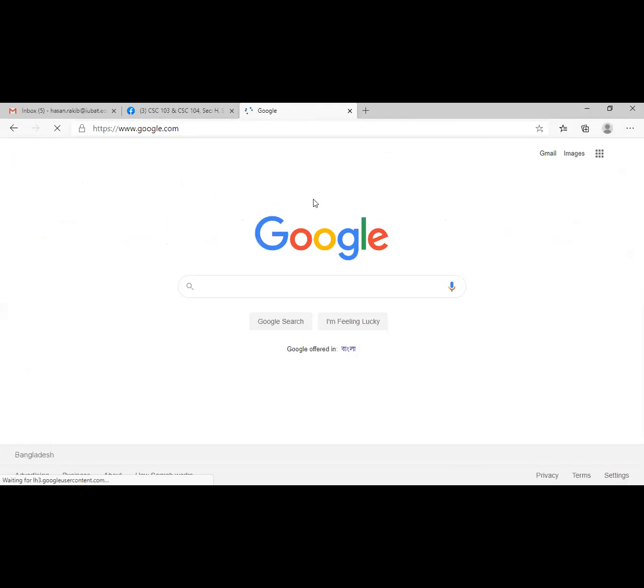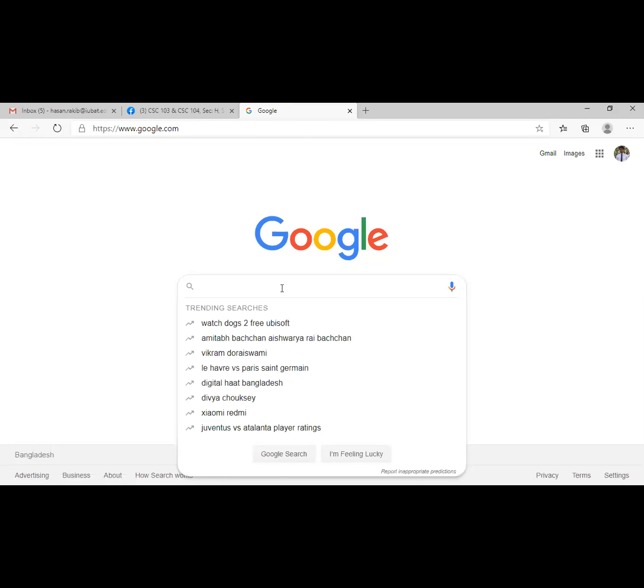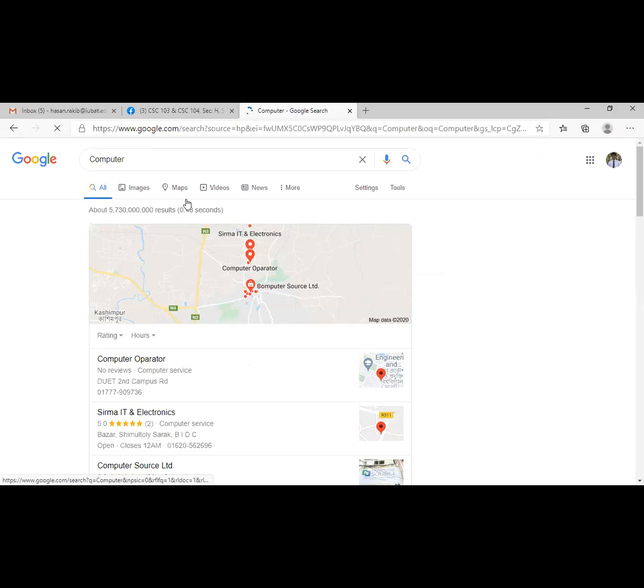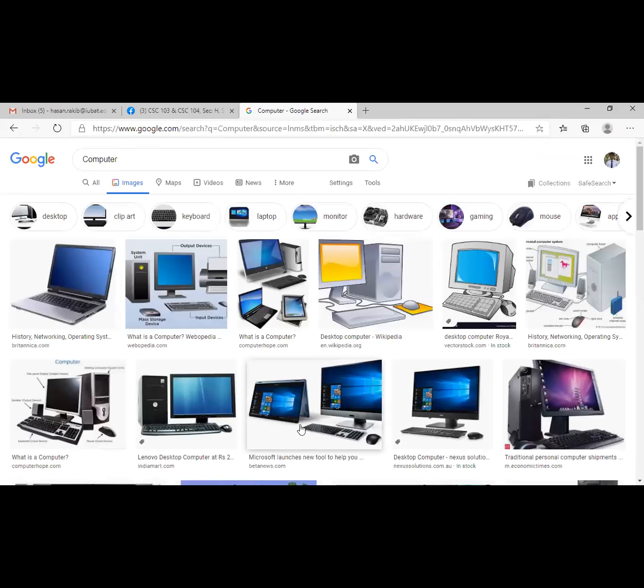I can type simply google.com. If I type google.com, it gives me this interface again, the searching box, and here I can type, suppose, computer. If I press enter, it gives me information about the computer, and here you can see the image option. If I click on image, it gives me pictures of computers. Can you see the pictures of computers? Yes. We have a number of pictures about computers. So this is one way.